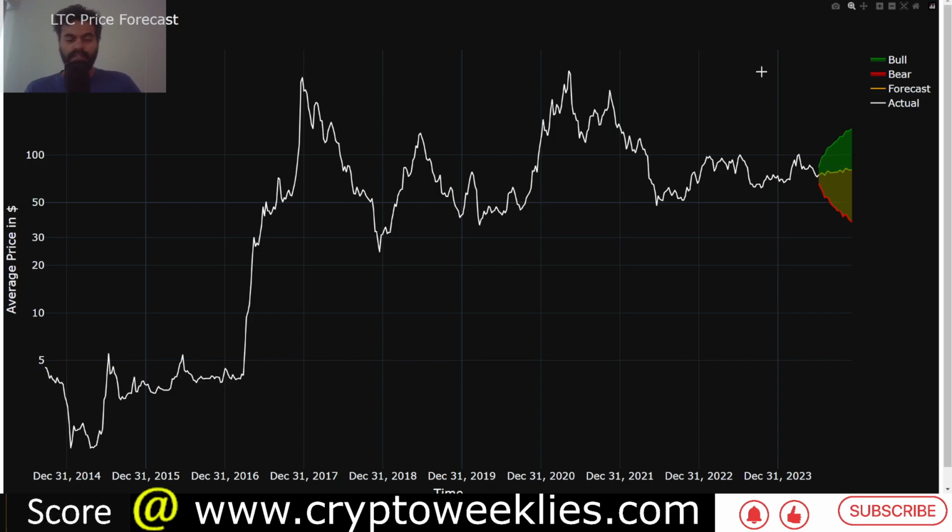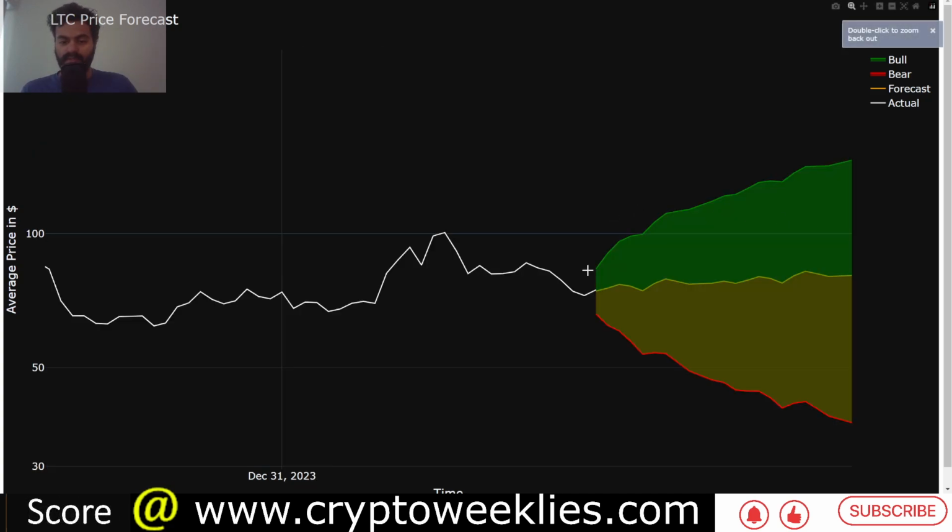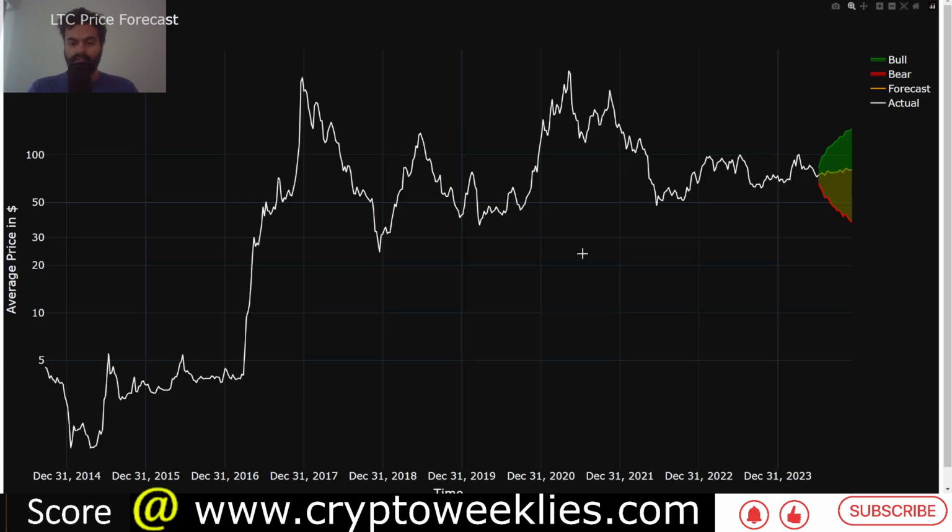You can see the algorithm is the same, but now we are trained till about the week ending, which is the current week and will end on July 7th. Per this model, the base case for Litecoin is between $75 to about $82 going forward till about December of 2024. And the bear case is price action between $37 and $65. But what is more interesting right now is the bull case at around $83 to $146. That's the bull case ceiling forecasted by our model.